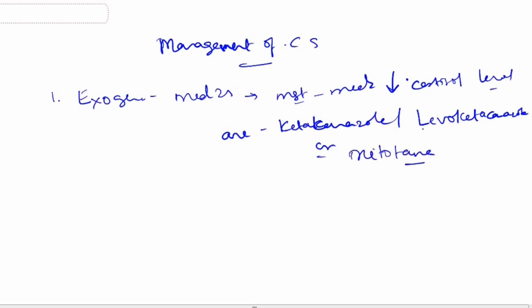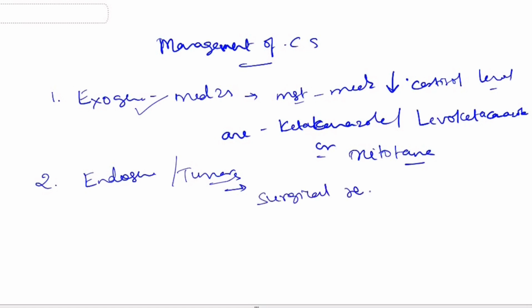Mitotane, ketoconazole, or levoketoconazole are examples of medications for reducing the level of cortisol, if Cushing syndrome is caused by corticosteroid medications. If the cause is endogenous, or tumors, then the management includes surgical removal of tumors.